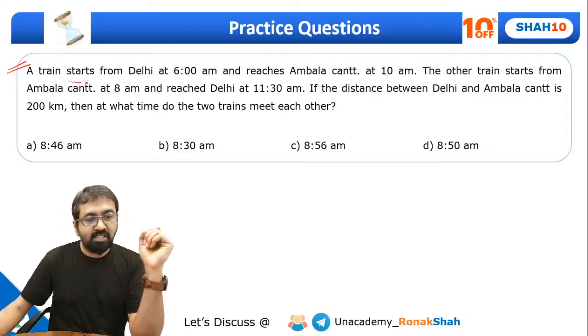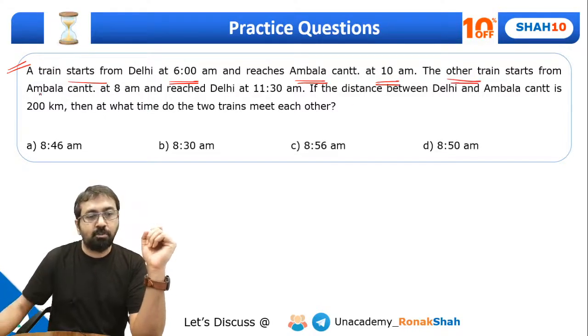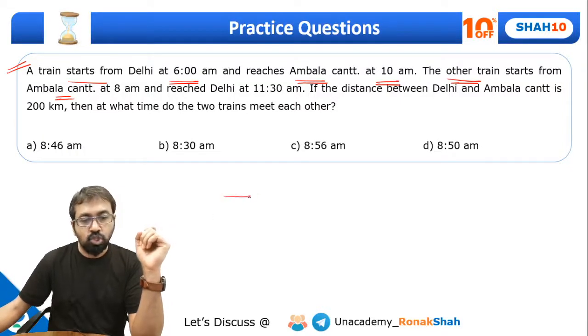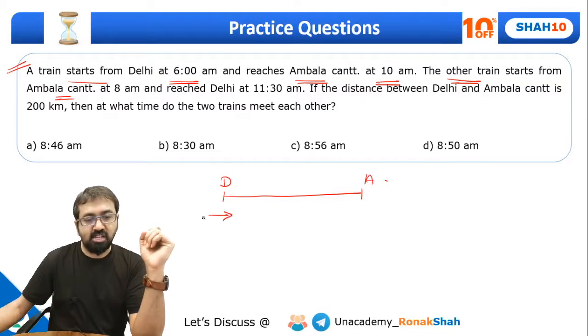A train starts from Delhi at 6 a.m. and reaches Ambala Kant at 10 a.m. The other train starts from Ambala Kant at 8 a.m. and reaches Delhi at 11:30 a.m. So let me draw the situation. Here is Delhi, here is Ambala Kant. This train starts at 6 a.m.